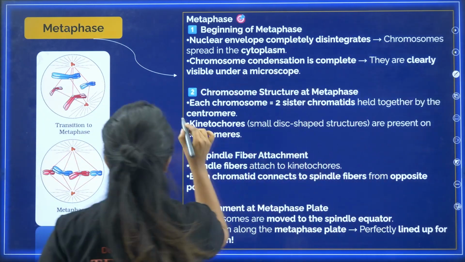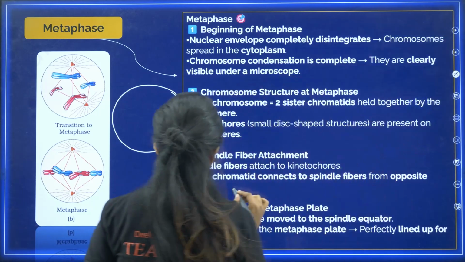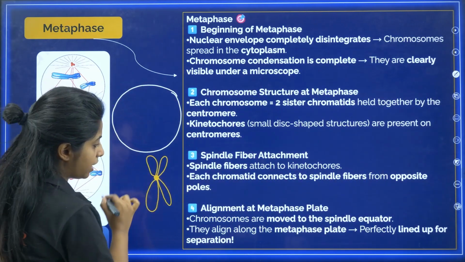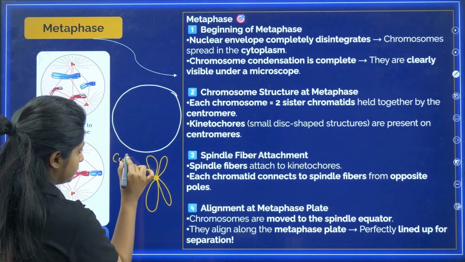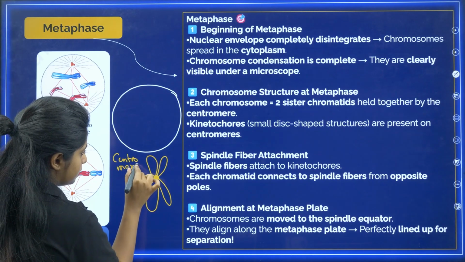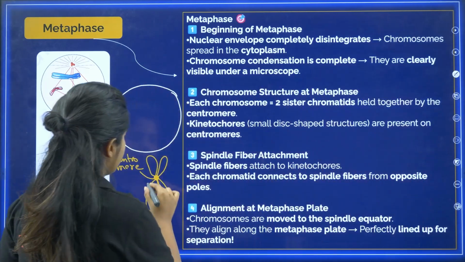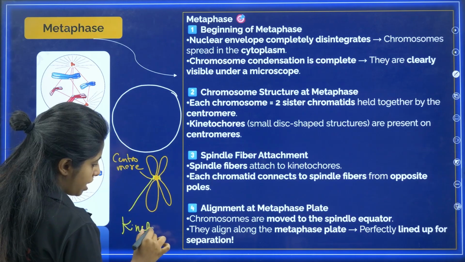The cell which was there, my dear children, would be having chromosomes with sister chromatids attached with the help of a centromere. This is the centromere. And there will also be a disc-shaped structure over here, which is known as the kinetochore.